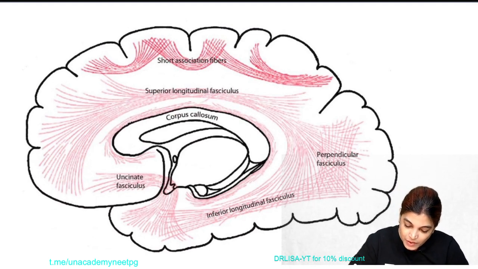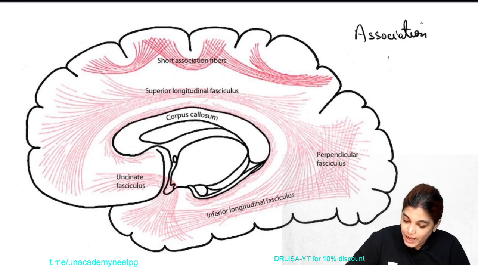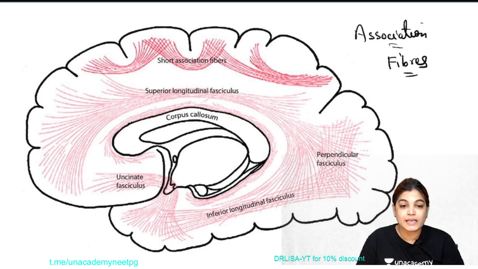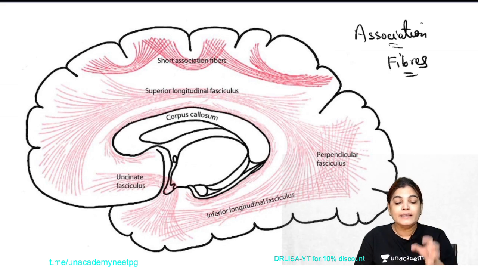A few association fibers are shown here in this diagram, and as I told you, association fibers connect adjacent areas of the same cerebral hemisphere. So these fibers are intrahemispheric; they do not cross the hemisphere.